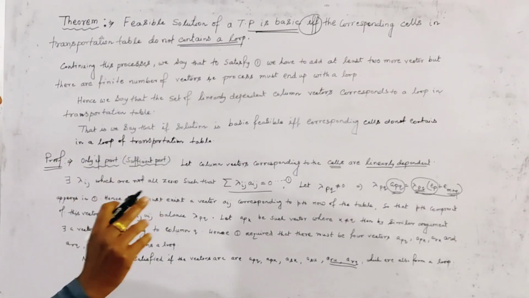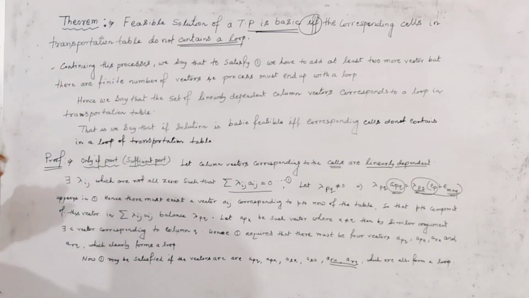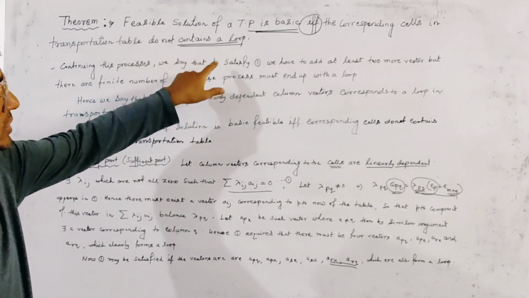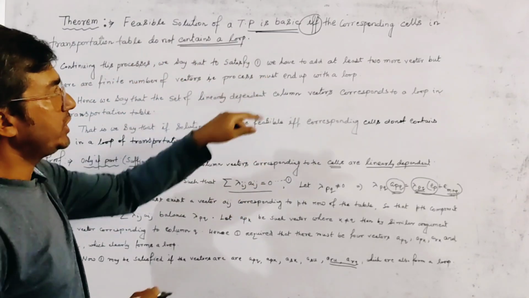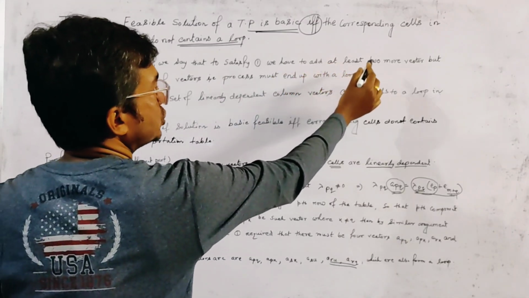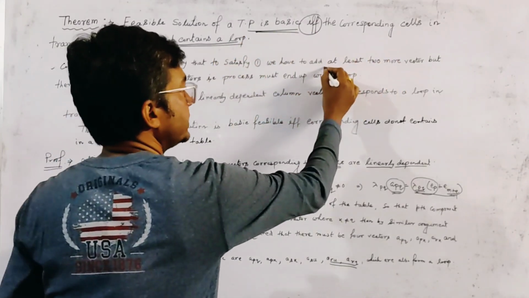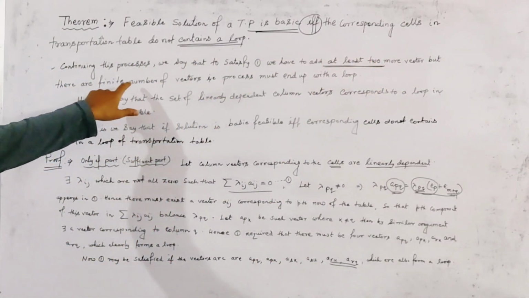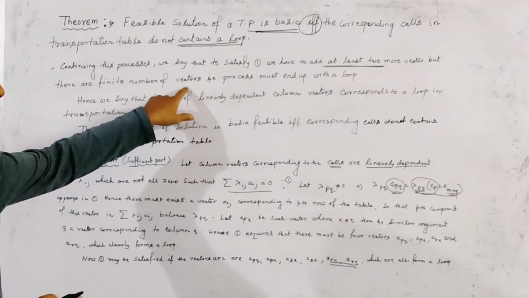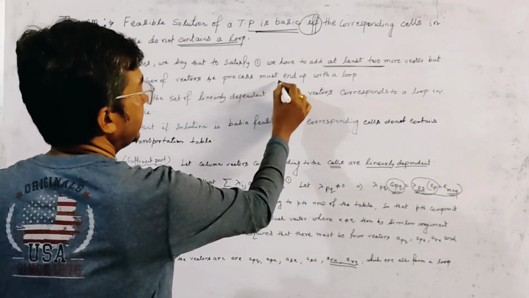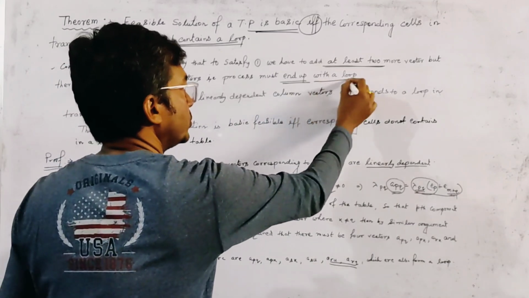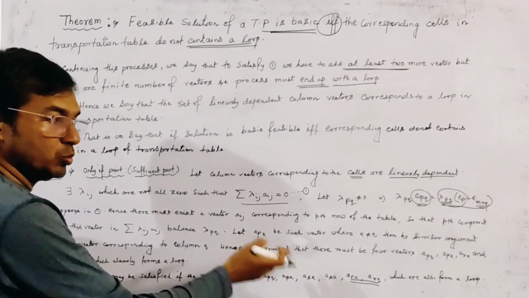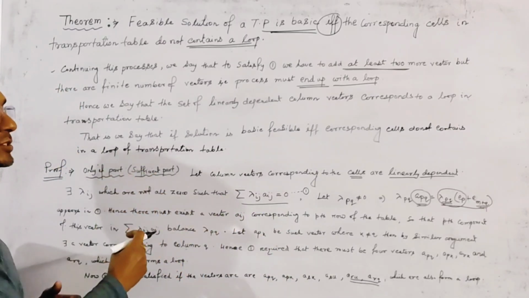We write the last part of this theorem as follows: continuing this process, to satisfy 1 we have to add at least 2 or more vectors. But there is a finite number of vectors in a transportation table, so this process must end up with a loop, because in each step we form a loop.